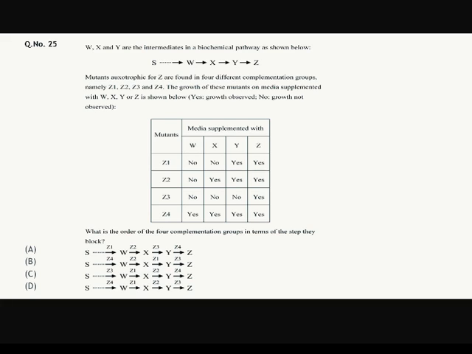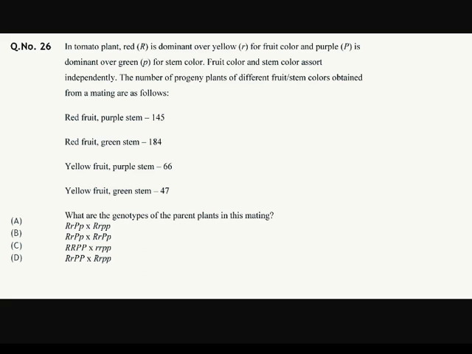Read again and again. The answer is option number B. Okay, option number B is correct answer. The next question. Pause the video and read the whole question. There is a tomato plant, red and yellow, it's fruit color, and purple and green, it's stem color. We have a number of progeny plants. Okay, we have to find the genotype of the parent plant.